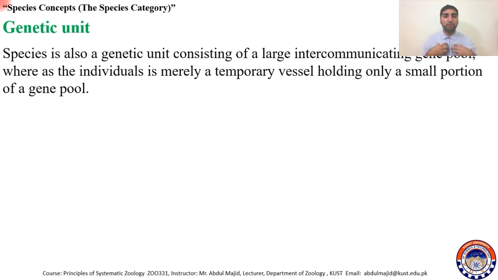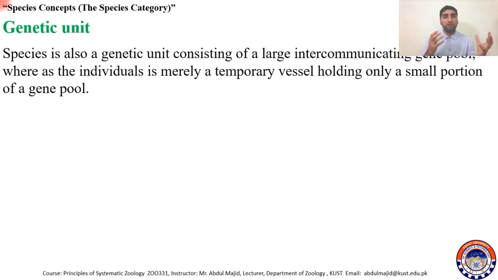For example, I am a human being, and I am holding a small portion of that whole pool. I have a very small amount of DNA inside me, and then another human being, and another. Asia, Europe, the Americas, Australia, all the human beings living throughout the world, consider them as a gene pool. All their genes form a gene pool, and we intercommunicate these genes with each other.